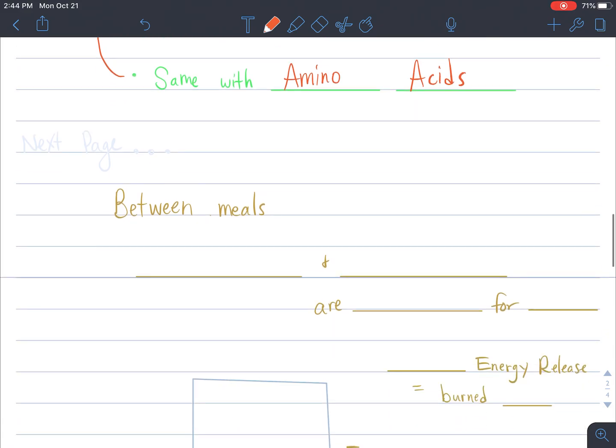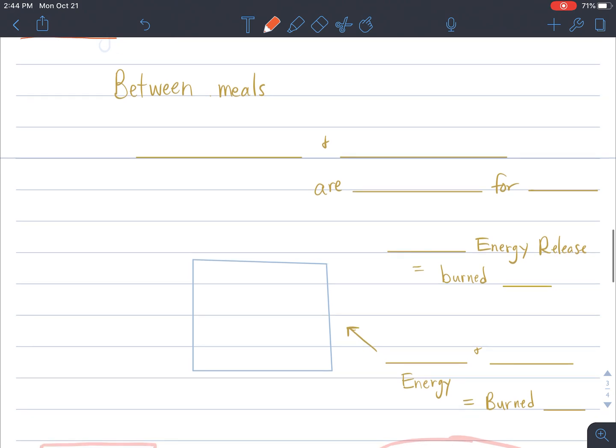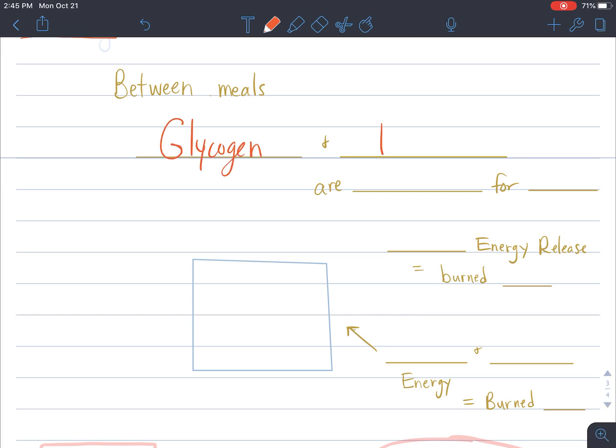All right. So now on my next page is where I wrote this next information, because you want a nice big area to write it. And if you're already on a new page, then perfect. But we're going to draw a little diagram to further explore this topic. So between meals, glycogen and fat are burned for energy.